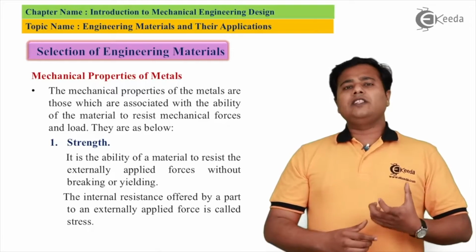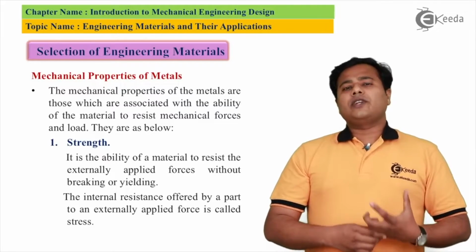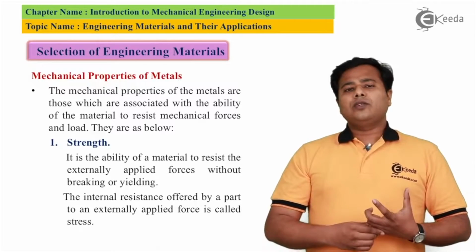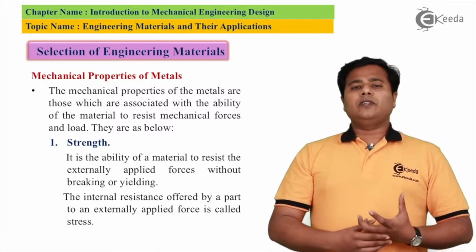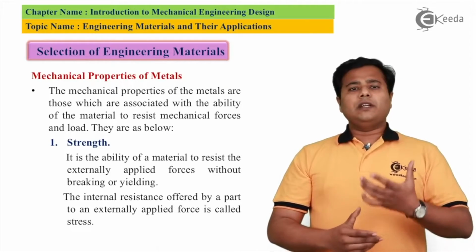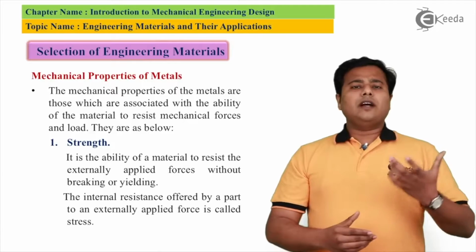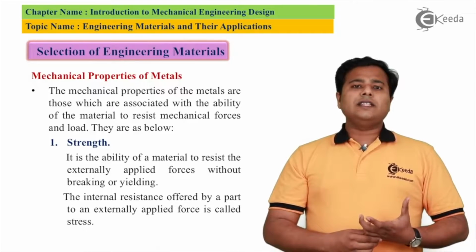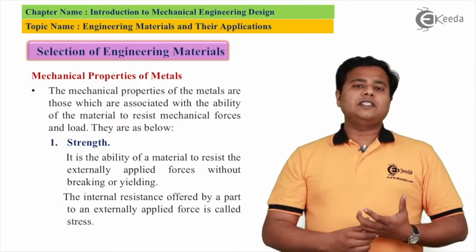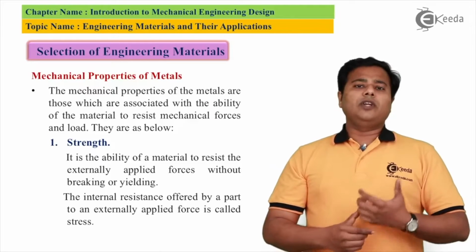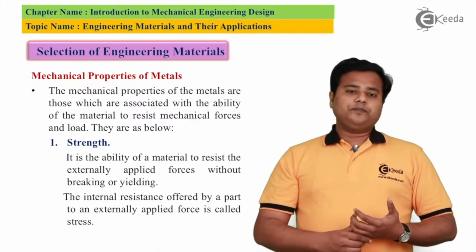Strength in general is measured in terms of stress. So if I define some stress value for that material, for example, that the material can sustain some x amount of strength, that is actually the x amount of stress that is induced in the body of that particular material.